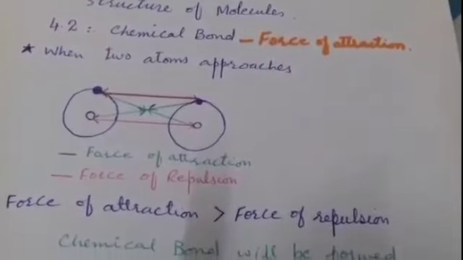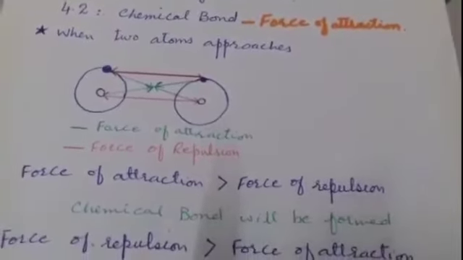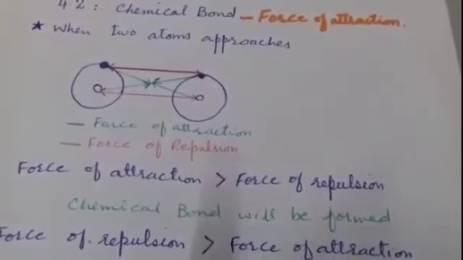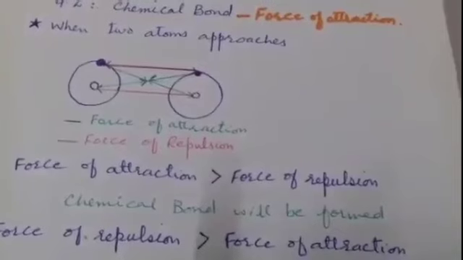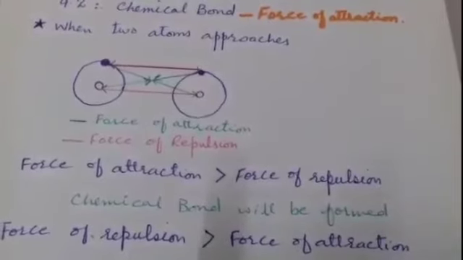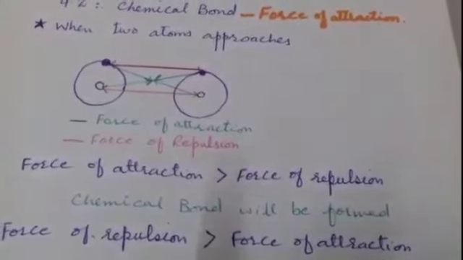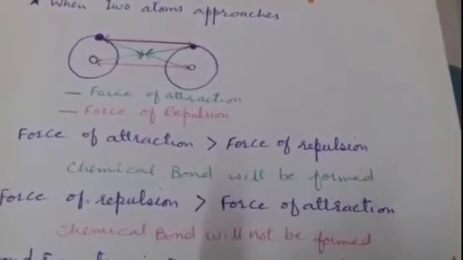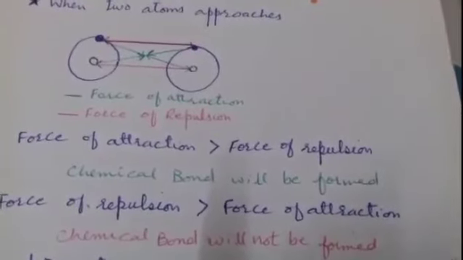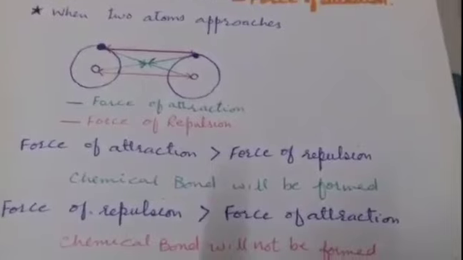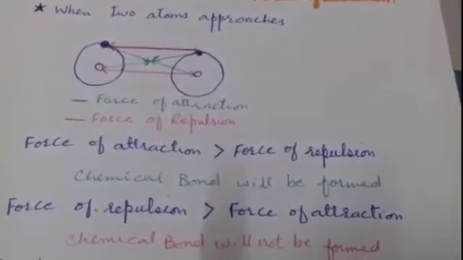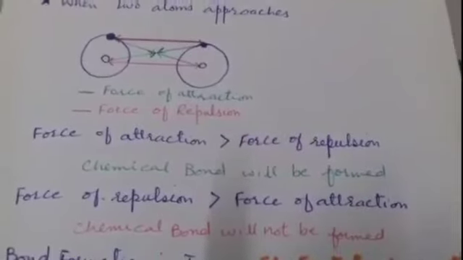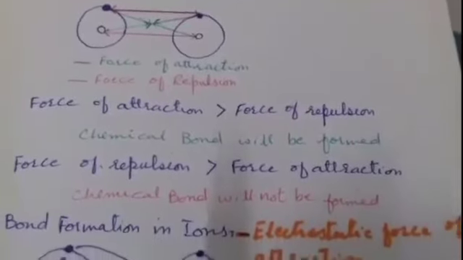But if the forces of repulsion are greater than the forces of attraction, then the energy of the system will be increased due to repulsion, so there will be no chemical bond formed. I think you could understand how the atoms are held together in a molecule. Now to understand further, we take some examples.